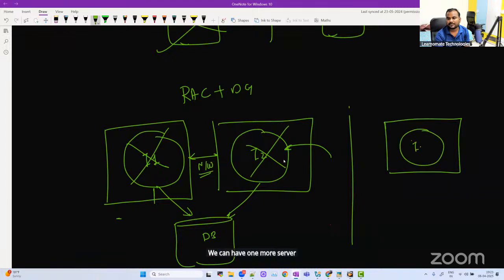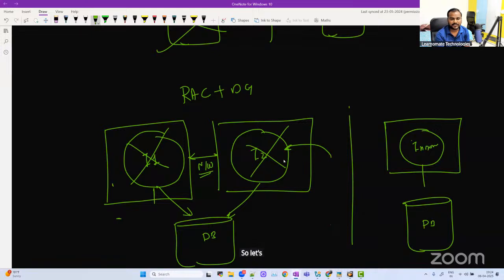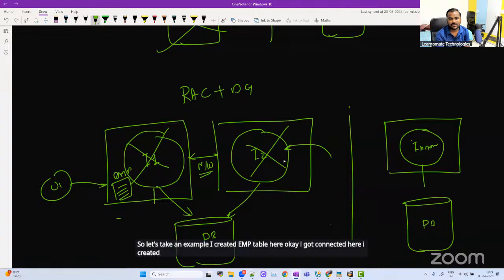Where is my instance? This instance is running, and it is connected to the database. So let's take an example. I created an EMP table here. I got connected here. I created the EMP table, and automatically that EMP table will be created here also.